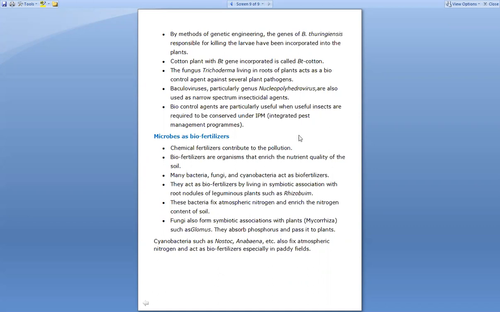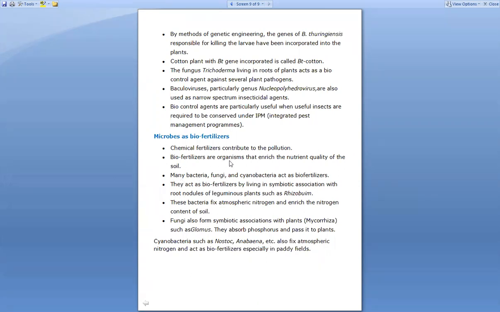So for biofertilizers, the chemical fertilizers contribute to pollution. Now, as you know, if you are going to use fertilizers which are made up of chemicals, then they lead to pollution. And you know that pollution is very harmful for human life. It is also leading to global warming, which leads to the death of the organisms, right? As well as the extinction of several species, or we can say several organisms, right?